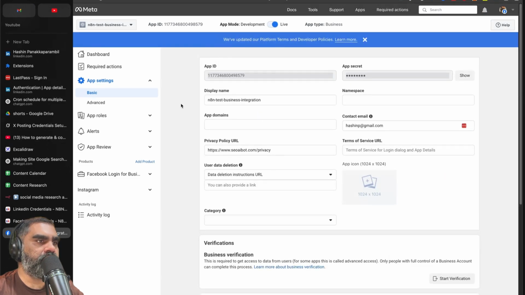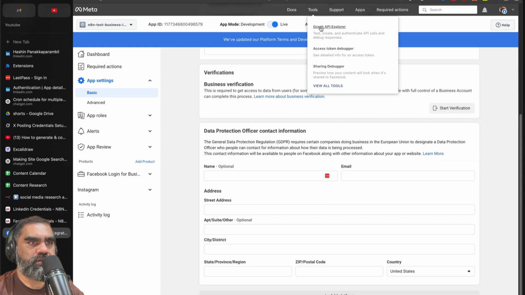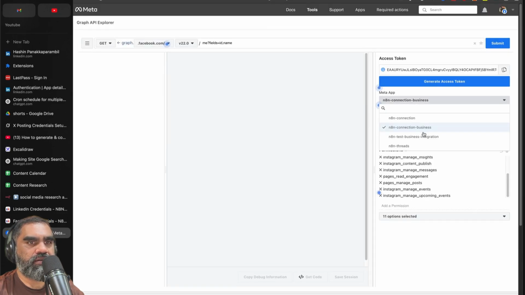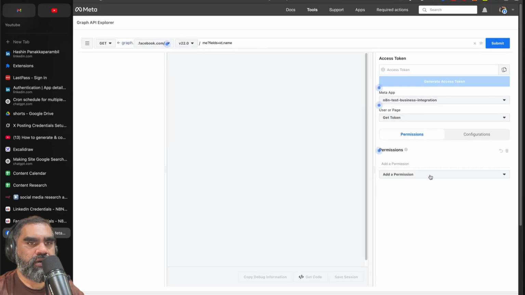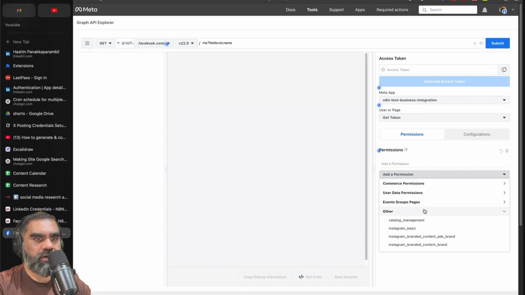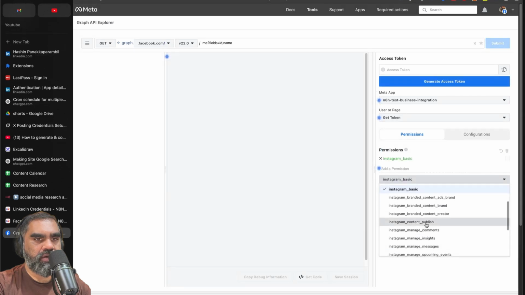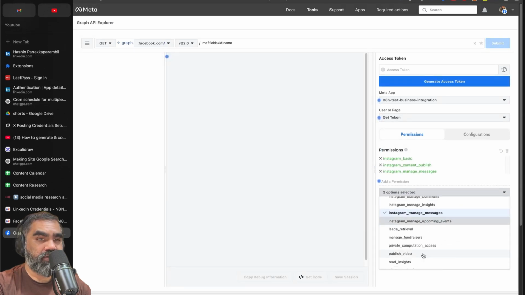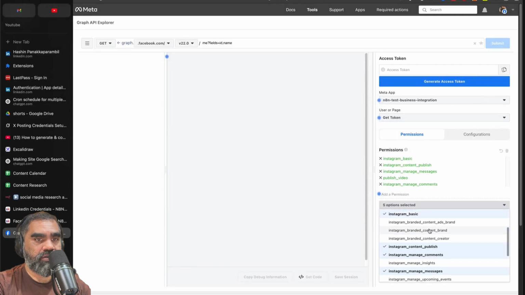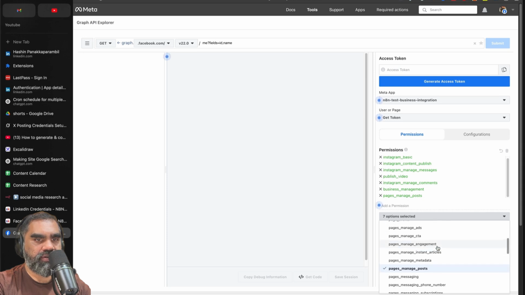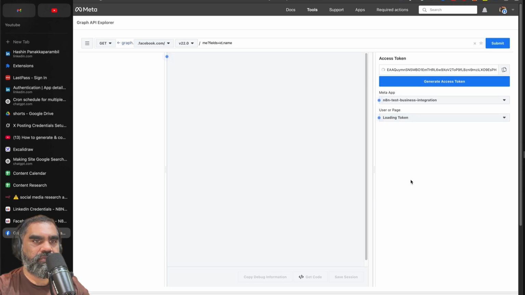Go live. After going live, you go to Tools, Graph API Explorer, and select your app and add the permissions: Instagram basic, Instagram content publish, video also maybe, manage comments, for this, business management, pages manage posts, pages show list, select the page access.